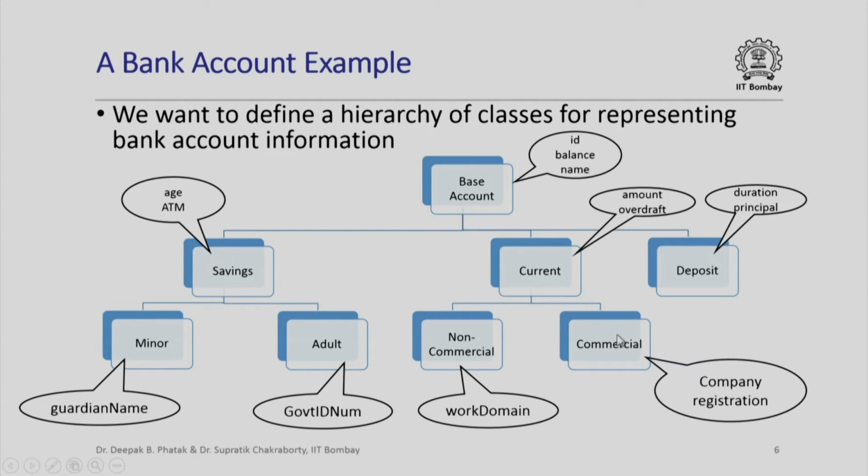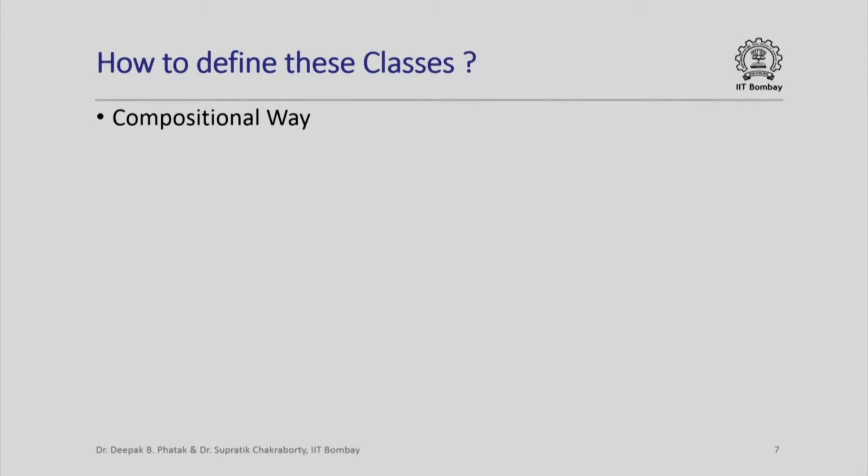And for a commercial current account, I may want to store some other information, let us say the company registration number, in addition to all the information that is stored with the current account. So, this is really the hierarchy of information that we want to represent. So, how would we go about doing this?